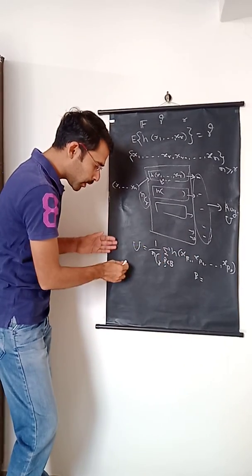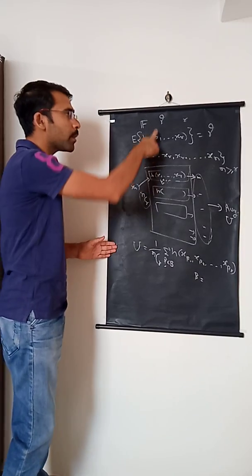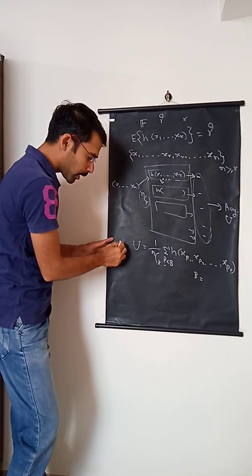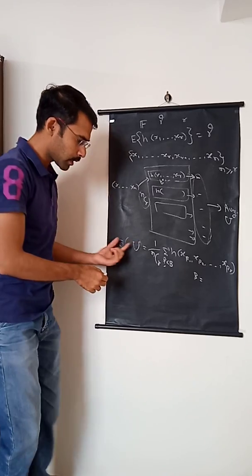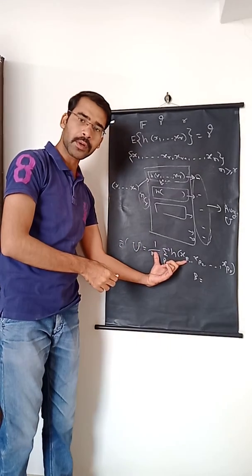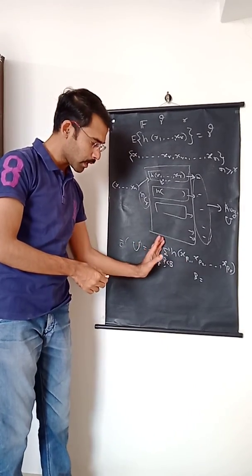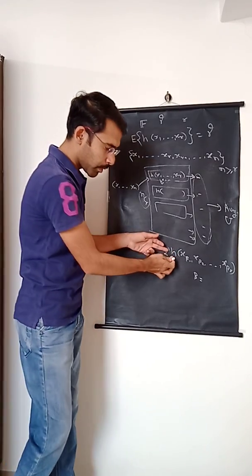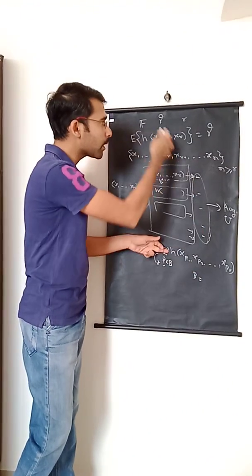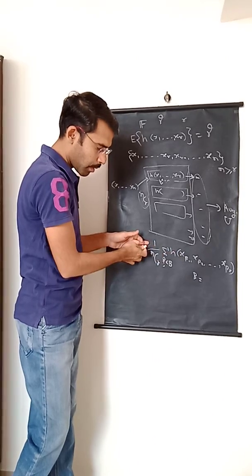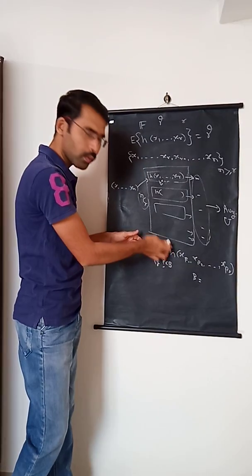And as obvious, this U statistic will be an unbiased estimator of gamma, because if we take the expectation of this U statistic, it will be the same as the expectation of this particular expression. Since this is constant, the expectation will go inside. The expected value of this particular thing will be again gamma. So gamma will come out, and this summation will be taken over n choose r values.